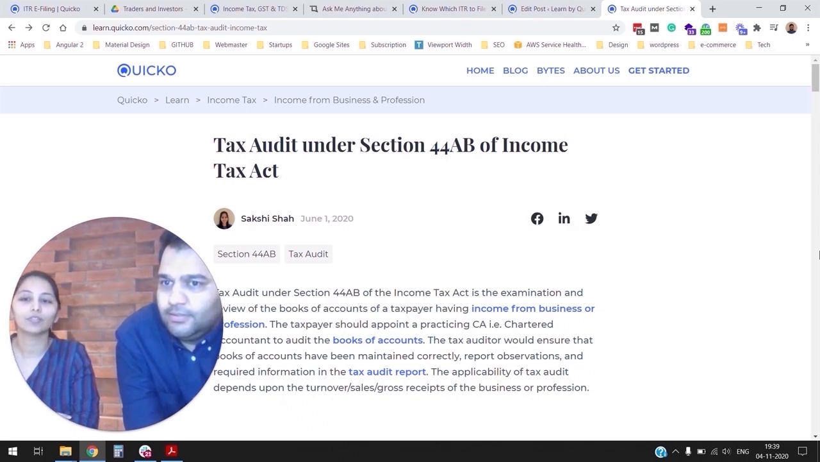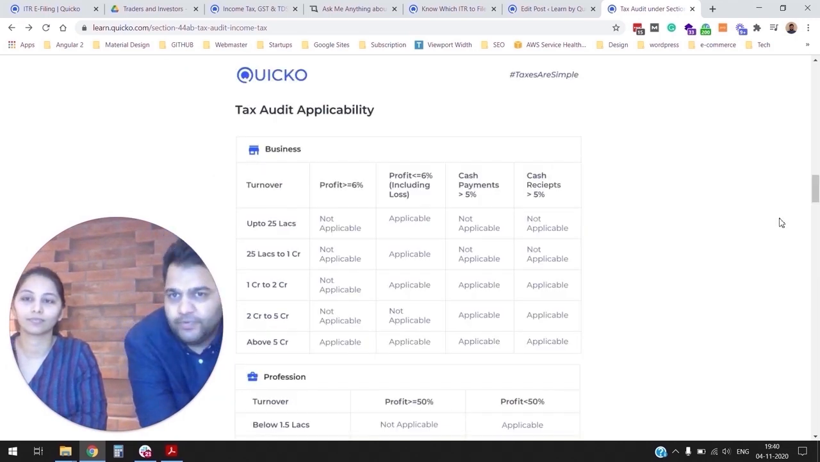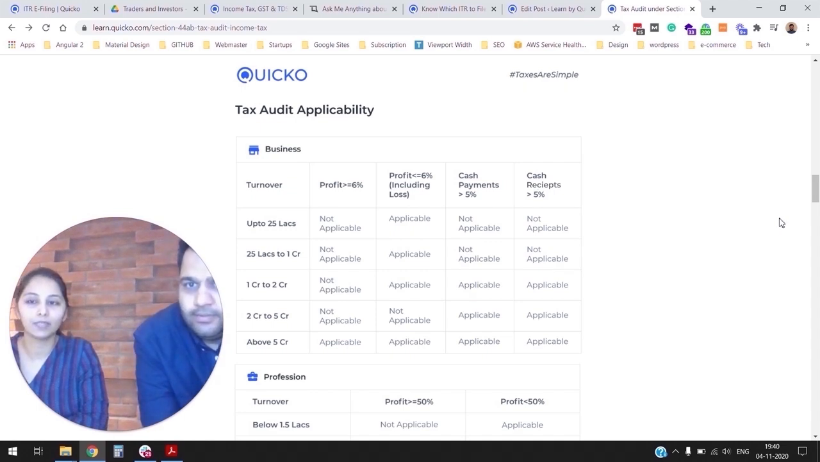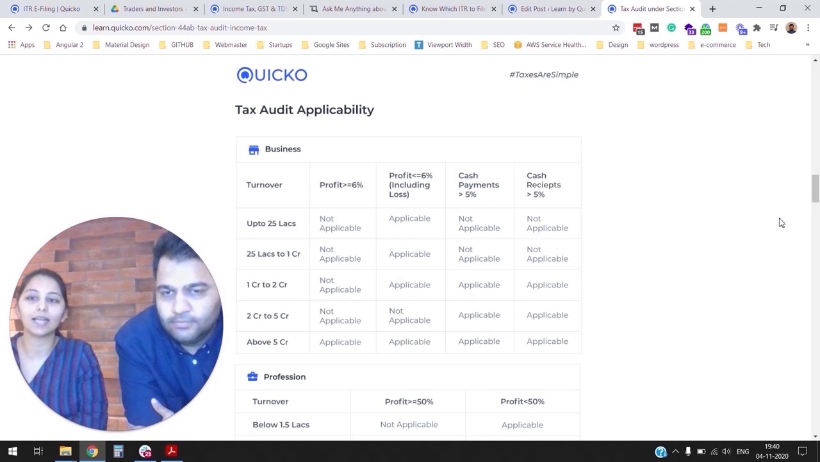Sure. So tax audit is applicable as per section 44AB of the Income Tax Act. It gets applicable if your turnover is crossing a certain threshold, or if you've incurred losses or the profits are less than 6% of your turnover. Can you be a little more specific? Sure. So there are 5 slabs. If the trading turnover is up to 1 crore, tax audit is applicable if you've incurred losses or the profits are less than 6% of turnover.